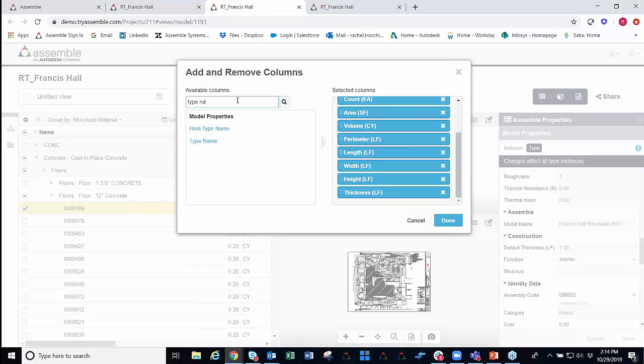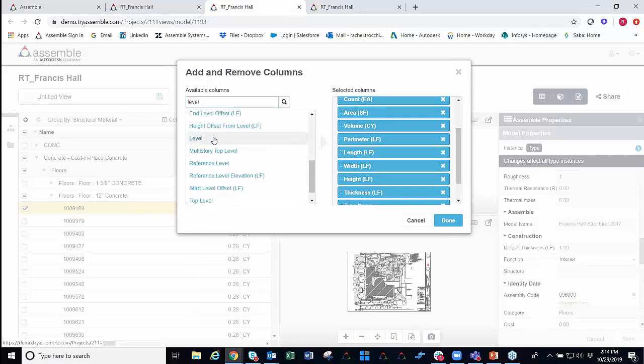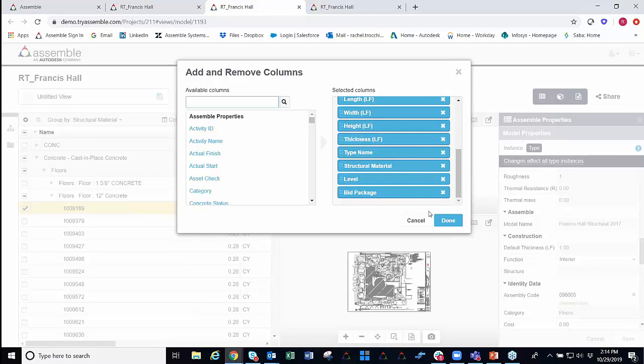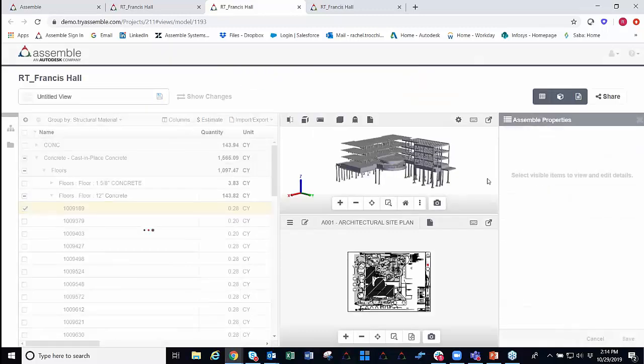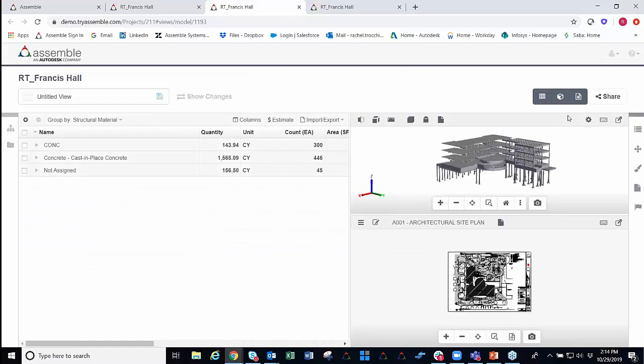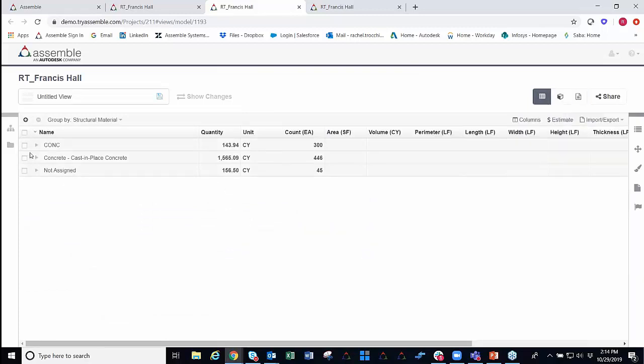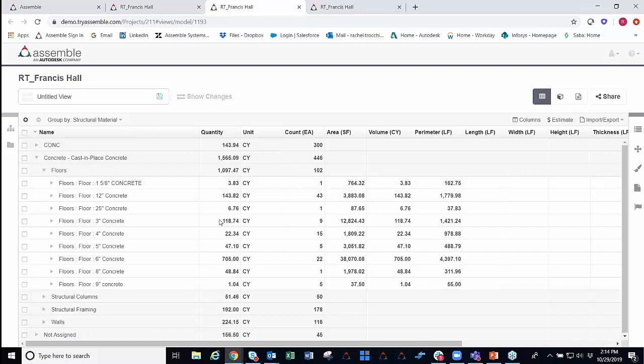We can keep perimeter, length, width, and height, and potentially even keep our thickness in here for our floors and things. But let's also grab some of this extra data that we just saw. So we can take in our type name, we can take in our structure material, we might want to see what level this item is actually associated out to. If we type right in, we'll be able to go ahead and grab that specific structure material, and we could even grab our bid package as well. So grabbing all this data, we'll go ahead and say done. And now closing out our properties and our 2D and our 3D and driving into this information, you can see all of that data that we have here.